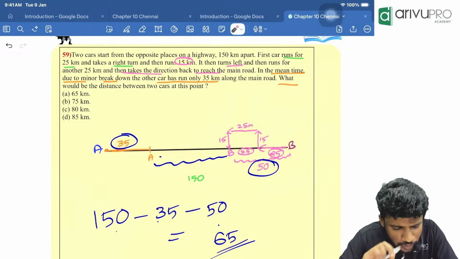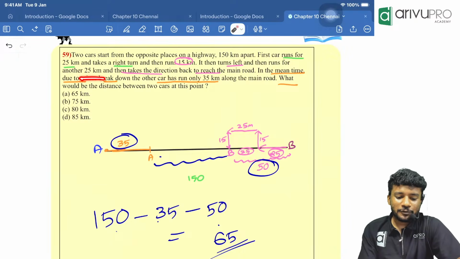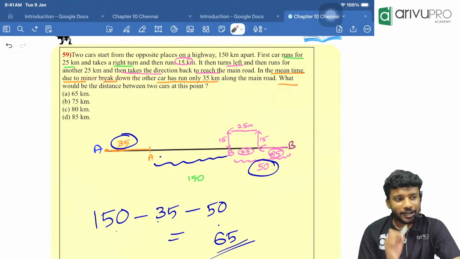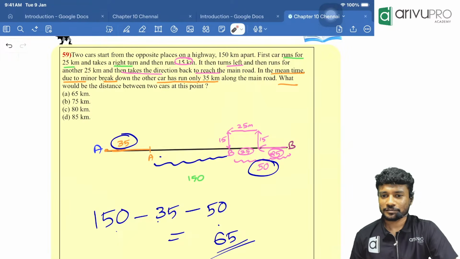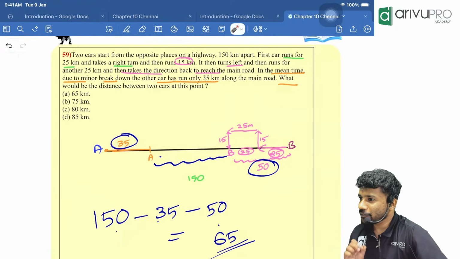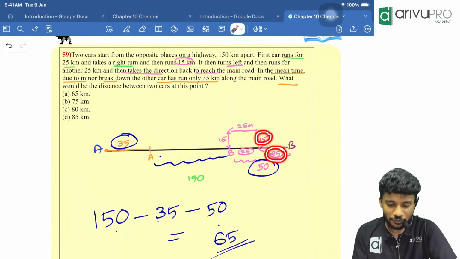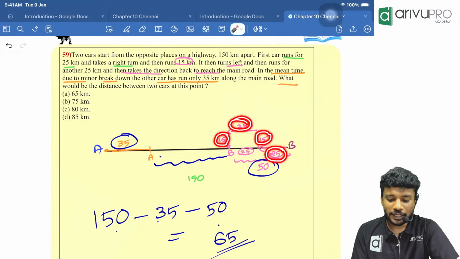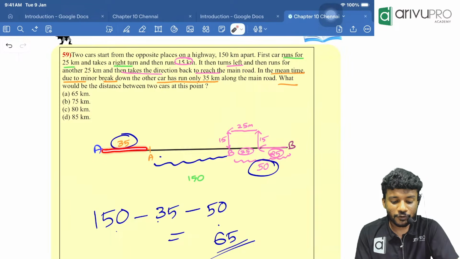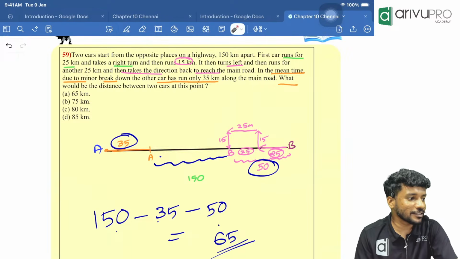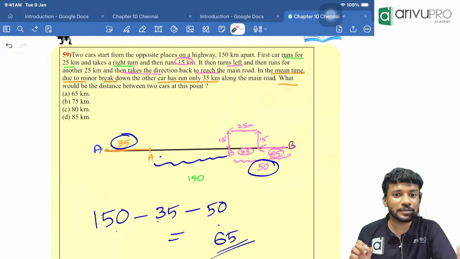Now, in the same question I am going to ask, what if there was no minor breakdown and car A was traveling at the same speed? That means car A would have traveled all the distance traveled by B through the main road itself. That is 25, 15, 25, 15. How much is the total of 25, 15, 25, 15? 80. Car A would have traveled 80 kilometers, because there is no minor breakdown. Keep that in your mind.